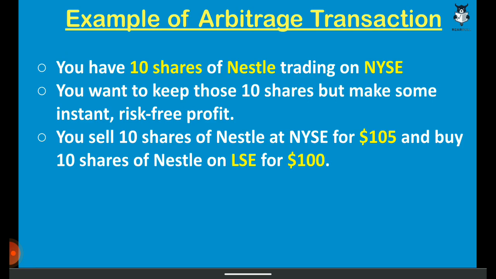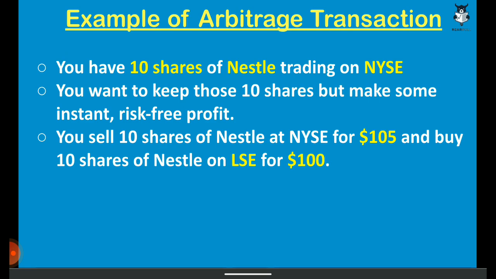Well, you can sell the 10 shares of Nestle at the New York Stock Exchange. For example, if the shares are trading on the New York Stock Exchange for $105 and simultaneously on the London Stock Exchange for $100, you can sell those 10 shares for $105, and then simultaneously buy 10 shares of Nestle on the London Stock Exchange, because shares are trading at a cheaper rate there.